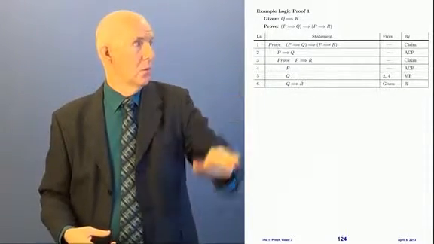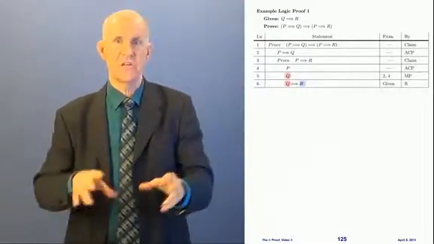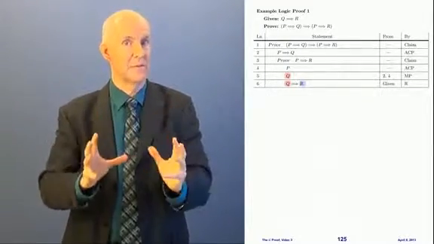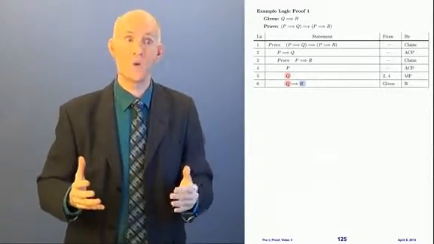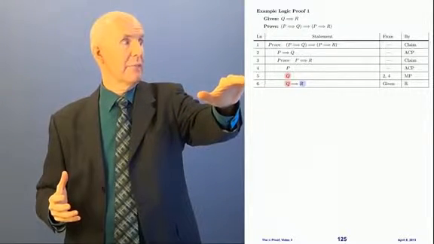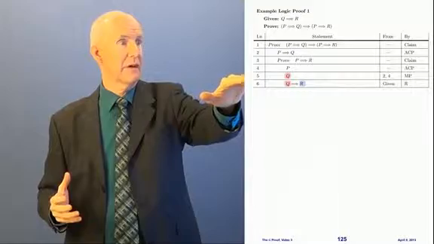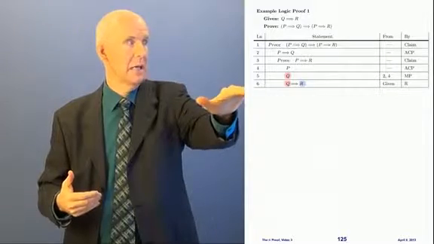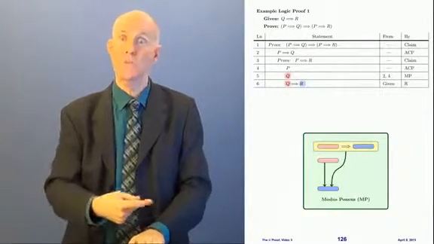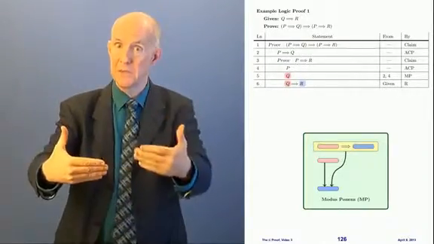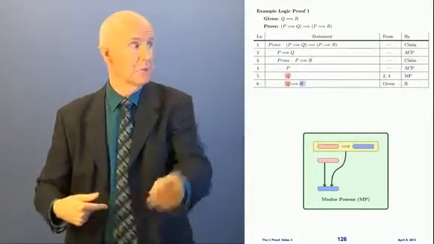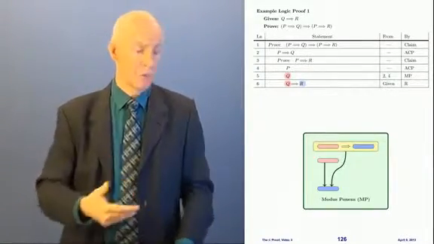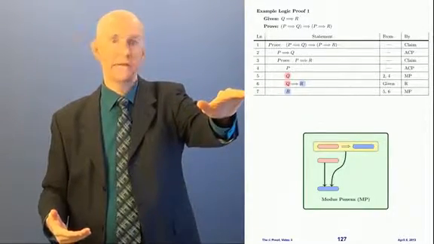Okay, now what? Well, look at lines 5 and 6. Now I'm changing the colors around. The colors are doing different things. I'm always changing that. Each time when I put the colors on, they may be something different, but I'm using them to show you what is connected to what. Look at line 5. If I made the Q pink, that's line 5, I have pink. And line 6, I have pink implies blue. Now the Q is the pink and the R is the blue. You see that? That means I can use this rule, modus ponens again. If I have pink implies blue and I have pink, then I can get blue. Well, that's what I have. I have pink implies blue in line 6, and in line 5 I have pink. So I can get the blue. And so I'll put that down here as line 7.